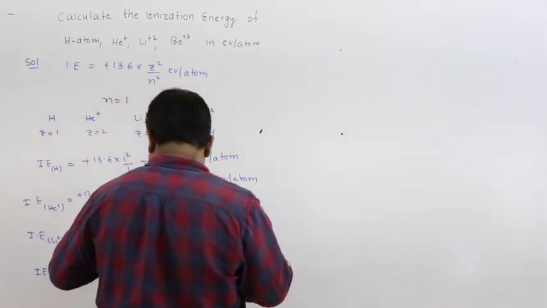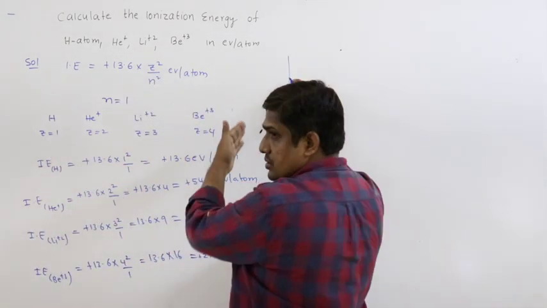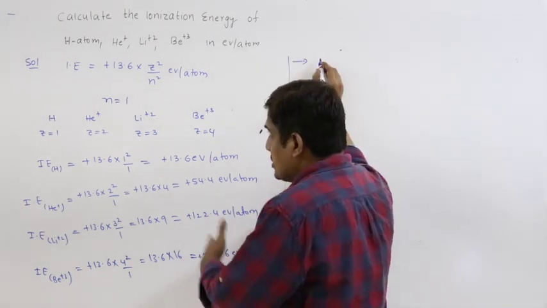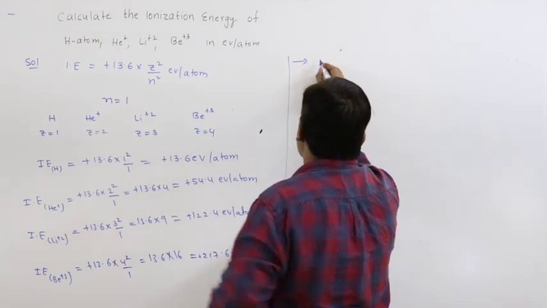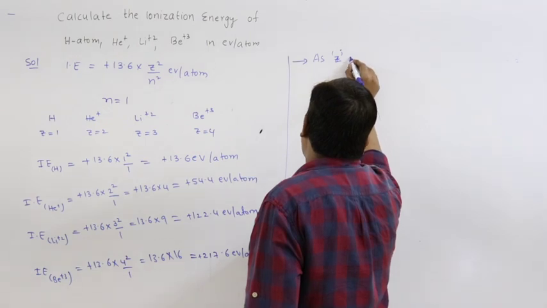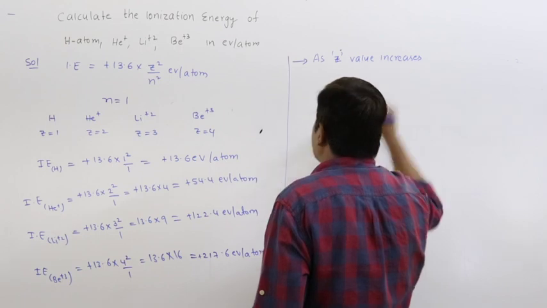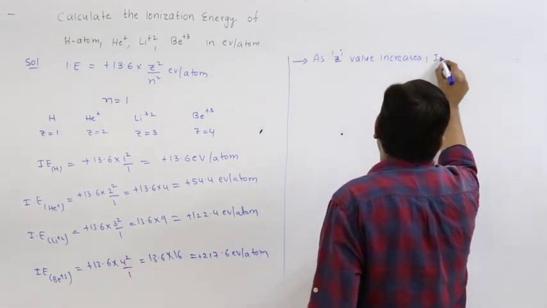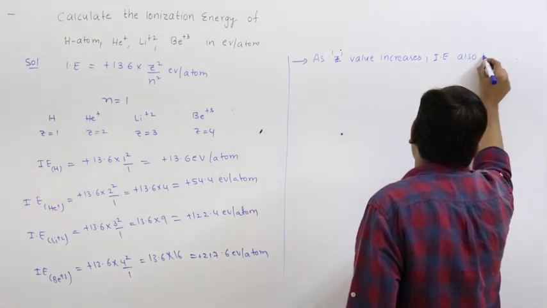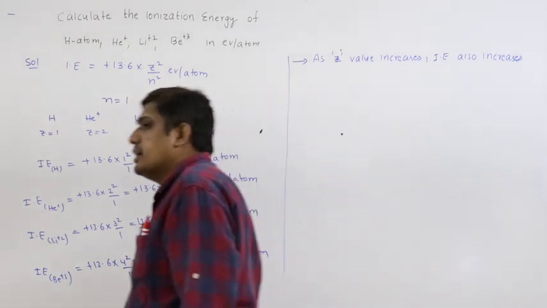So the conclusion is, these are isoelectronic species, you can see, because they contain only one electron. So in isoelectronic species, as Z value increases, ionization energy increases, because effective nuclear charge is increasing.